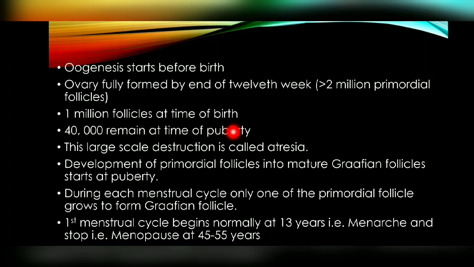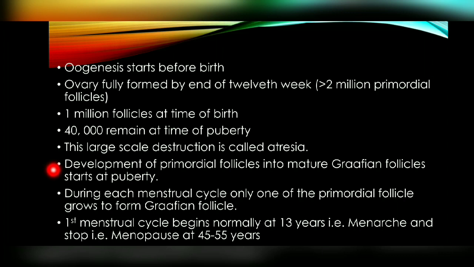So the next question is, what is puberty? Puberty is the age at which the reproductive system becomes functional. What is the meaning of functional? That the sex organs begin to produce gametes and the sex hormones, that is called puberty. There is a term called atresia. This reduction from 2 million to 40,000 at the time of puberty is called atresia. This large scale reduction in the follicles is called atresia.